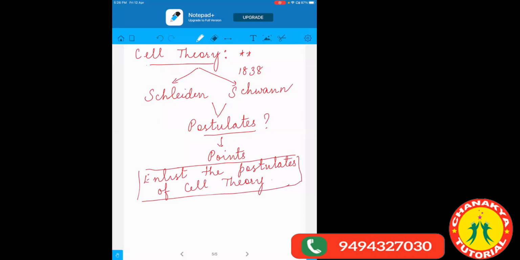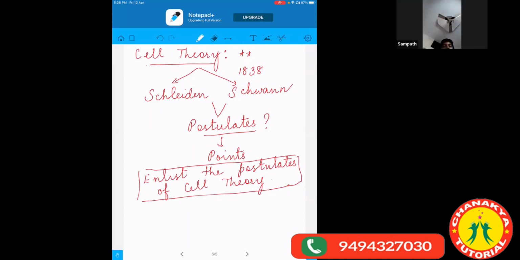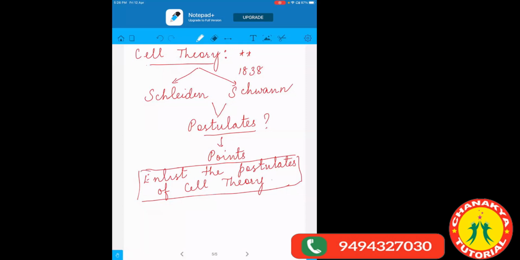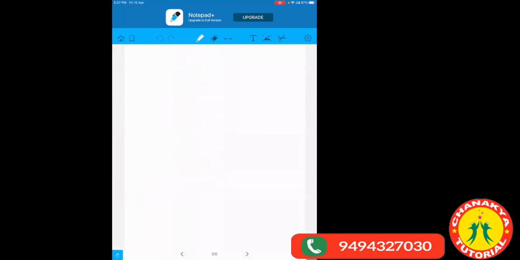In very simple language, if I want to convert this question, how will I convert it? What are the points listed in cell theory? Enlist means to write down, okay? So to write down the points of cell theory. Enlist means to write down. So 2 points are there.